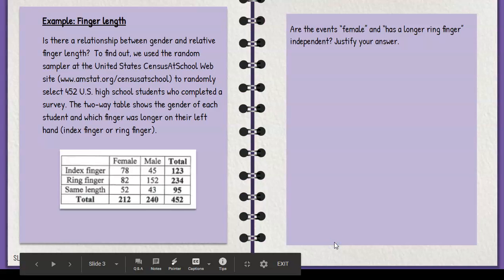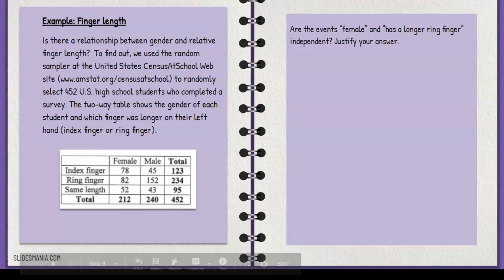So let's try this one. Is there a relationship between gender and relative finger length? To find out, we used a random sampler at the United States Census at School website to randomly select 452 U.S. high school students who completed the survey. A two-way table shows the gender of each student and which finger was longer on their left hand, index finger or ring finger. So go ahead and pause the video and check to see which one's longer, your index finger or your ring finger on your left hand, or are they the same? Okay, my index finger is longer, just FYI.